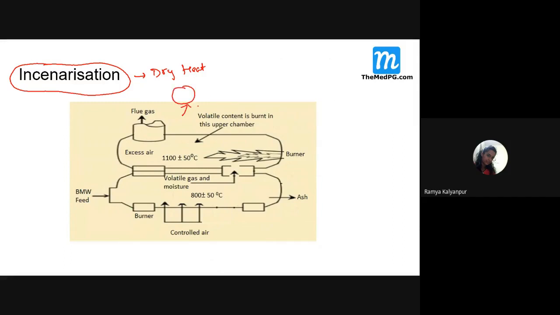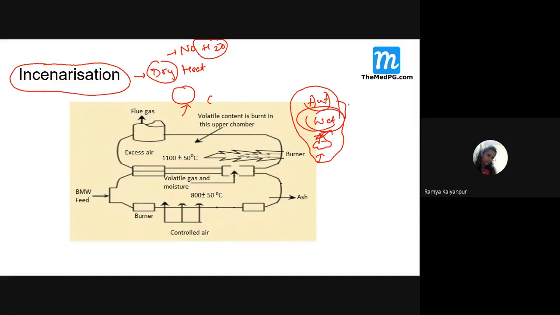We heat the waste without water. Why are we calling it dry? Because when we heat this waste, we don't use any water, whereas in an autoclave we call it wet heating, because water will be there. We heat the water, then steam will come, and this steam will throw away the already existing air, then it will cause the sterilization of the waste material.